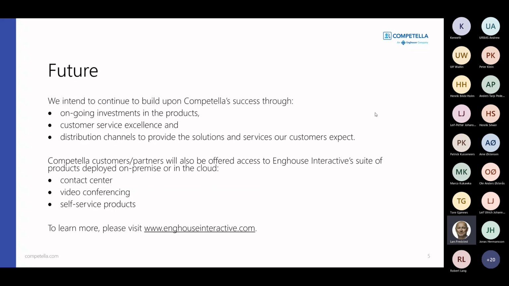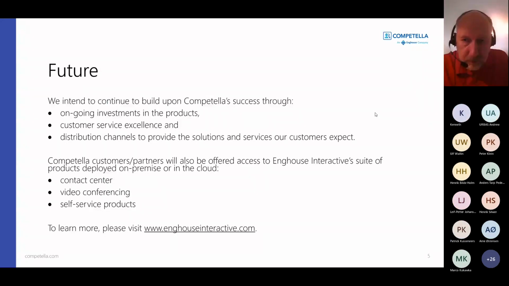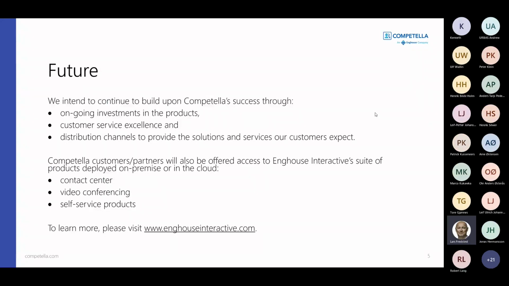Enghouse has the world's broadest portfolio of contact center solutions and just about 2,000 employees globally. The future of Competella as an Enghouse company is that they intend to build upon our success at Competella through ongoing investments in our products, the customer service excellence, and the distribution channels that we have to provide the solutions and services that our customers and partners expect.